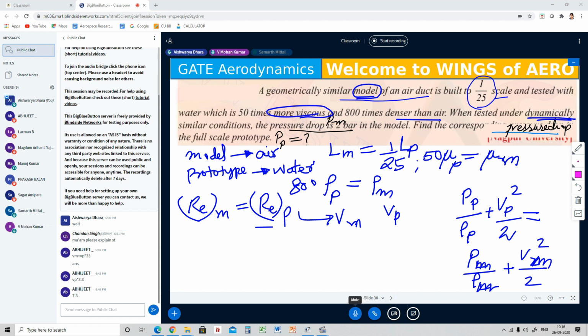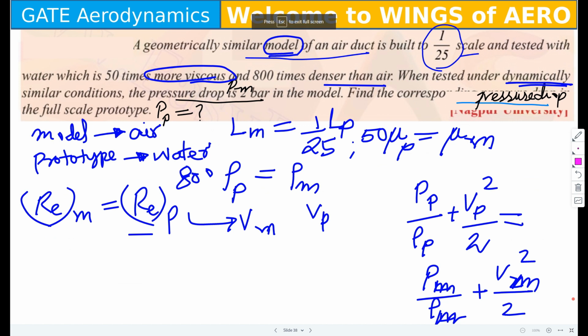Okay, ma'am. Next one, Bernoulli equation and simple. Yes, then you have to substitute that. Once you find VP by VM equals 0.64, after that you have to use Bernoulli's principle.